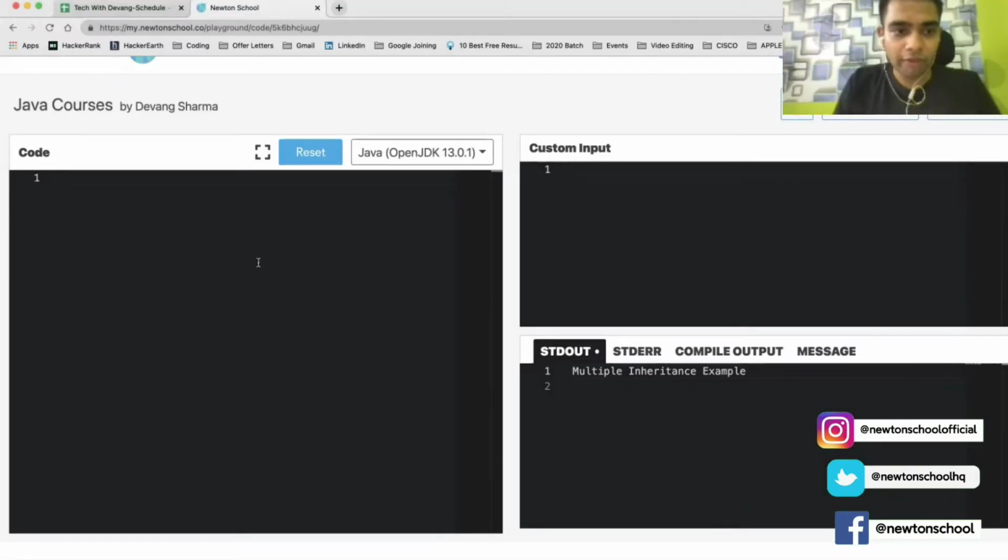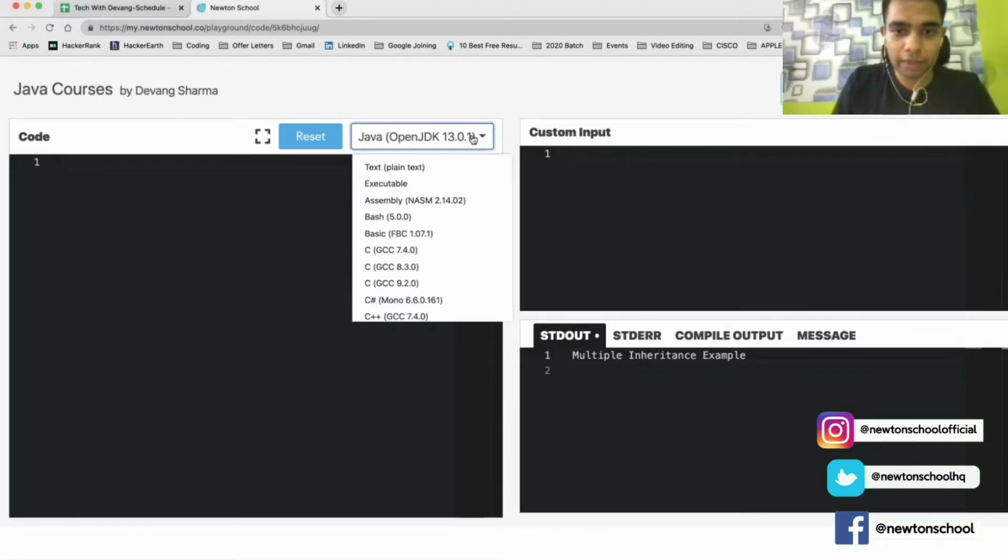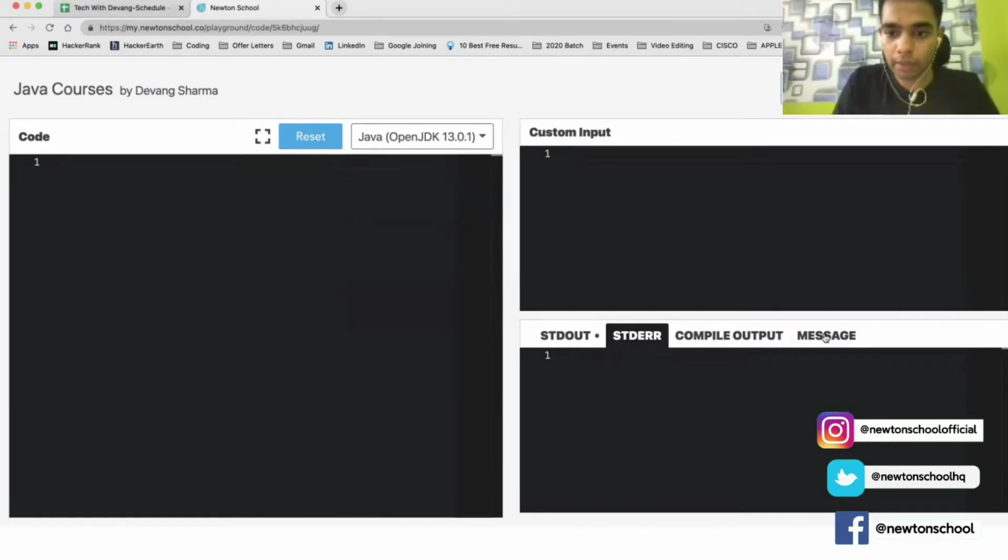So as you can see, I have a Newton School IDE with me, which has multiple languages supported here. And there you can see the input, output, messages, and standard input output. And there is an error message as well. Let's start the coding to understand what is an interface, and in the next part we will code how multiple inheritance is supported by the interfaces.